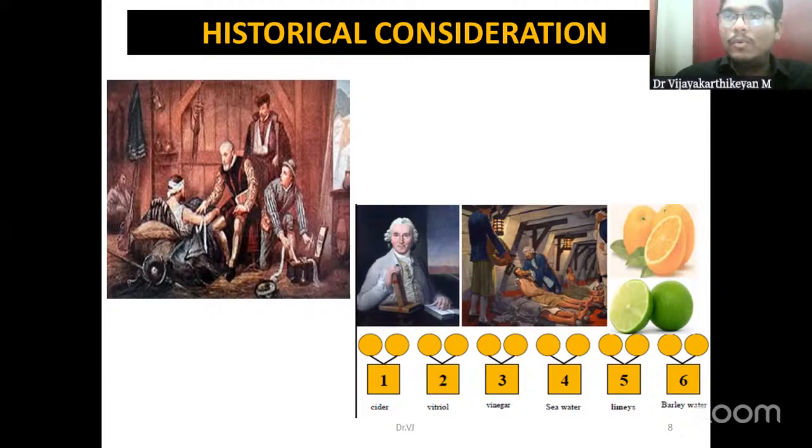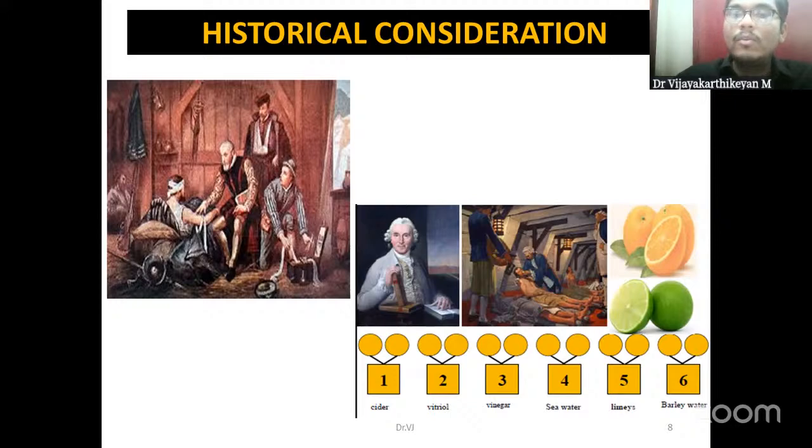What he was doing is that he worked with the sailors, and he was assigned a job because at the time the sailors were affected by one disease that is known as scurvy. Vitamin C deficiency was more common among the sailors. He was given the responsibility to find a solution for this problem. So he took 12 sailors, divided them into 6 pairs, and each of them was given a particular type of intervention.